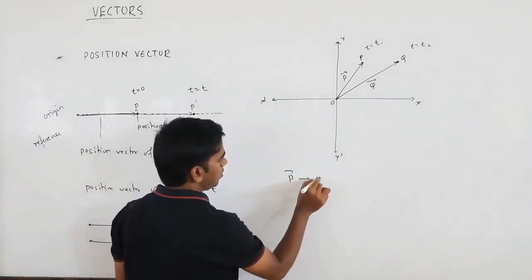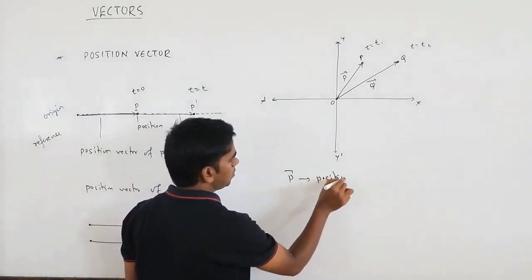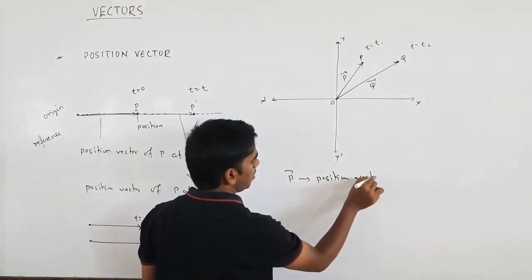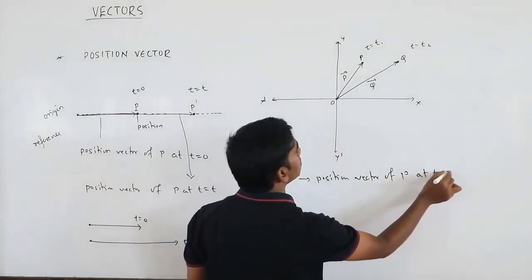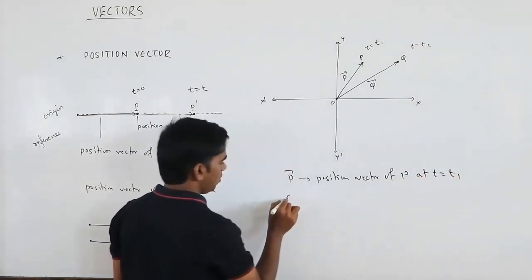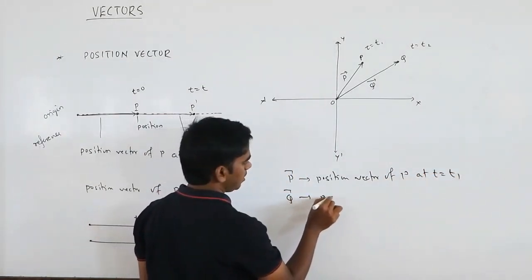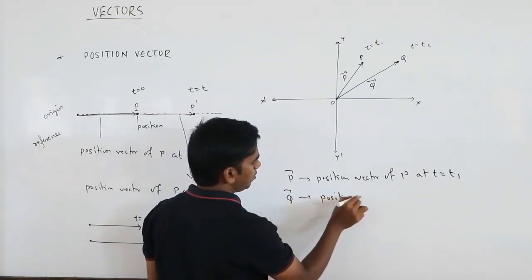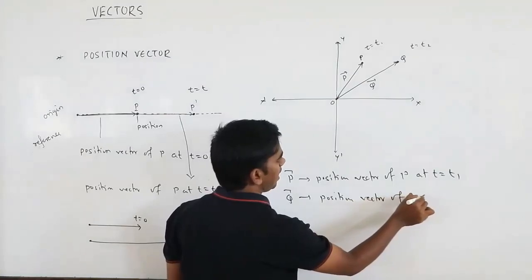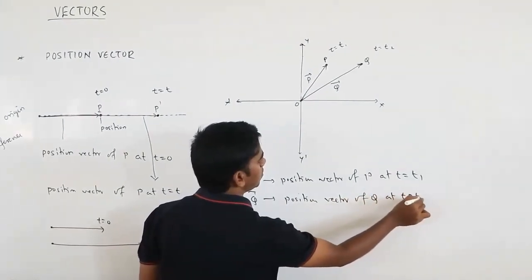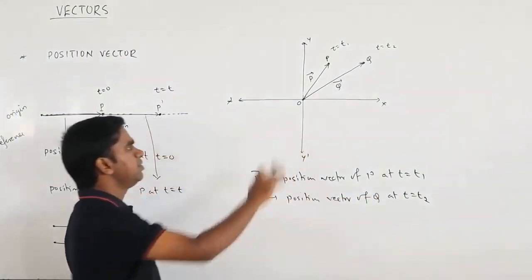Vector P is the position vector at t equals t1, and vector Q is the position vector at t equals t2.